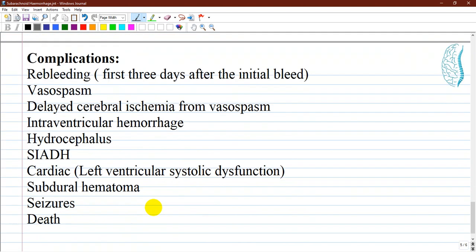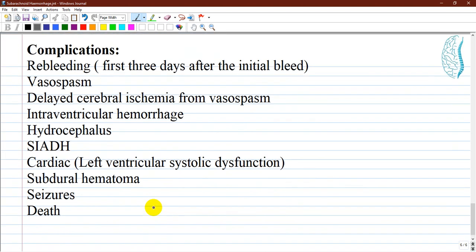And the last line, complications of subarachnoid hemorrhage. Rebleeding, which is present in the first 3 days after the initial bleed, vasospasm, delayed cerebral ischemia from vasospasm, intraventricular hemorrhage, hydrocephalus, syndrome of inappropriate antidiuretic hormone, left ventricular systolic dysfunction, subdural hematoma, seizures, and even death. Thank you for your attention.